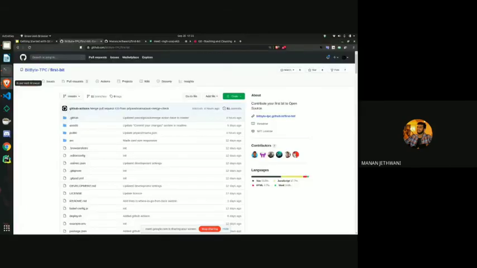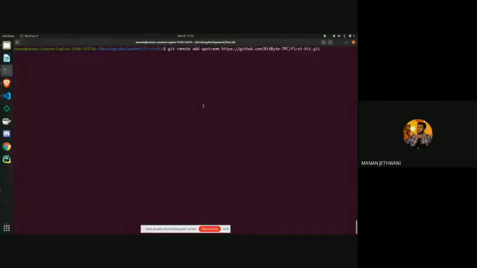You can also use up or ABC, anything you want, but upstream is preferred usually. So just write git remote add upstream, and as we did for cloning, we would just go and see the link here, copy it and paste it here. Okay, so now if you write git remote, it would show you the origin and upstream.